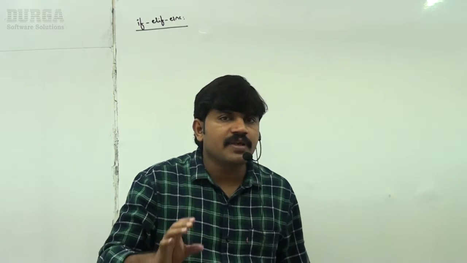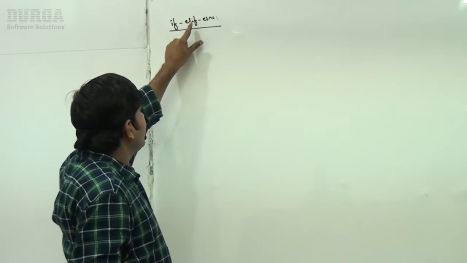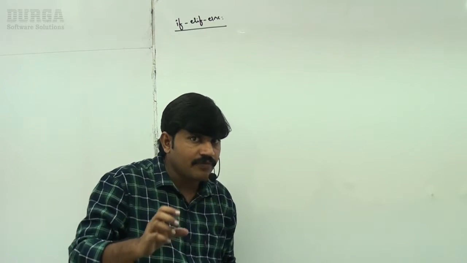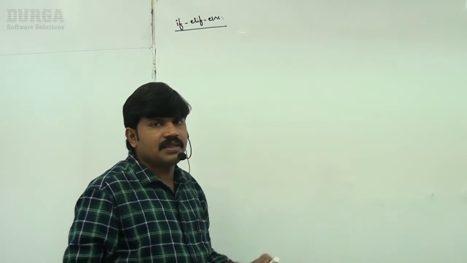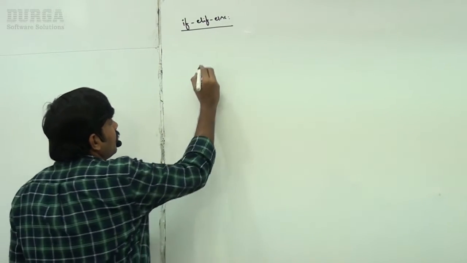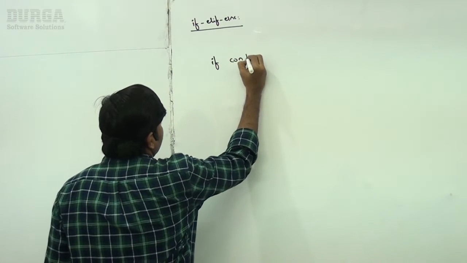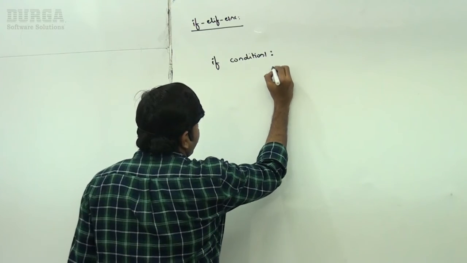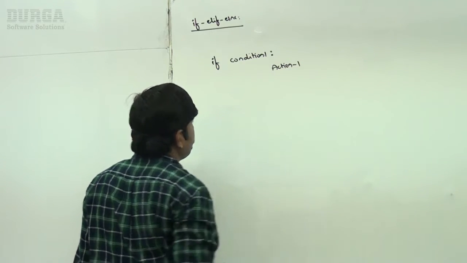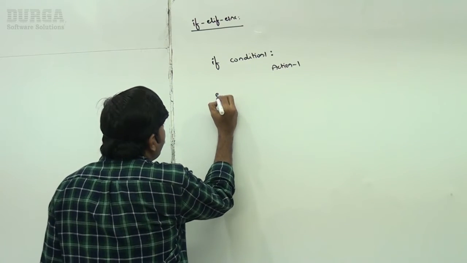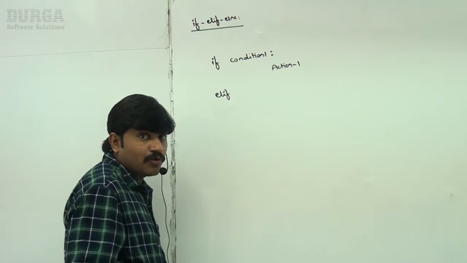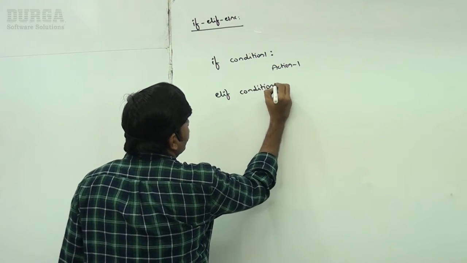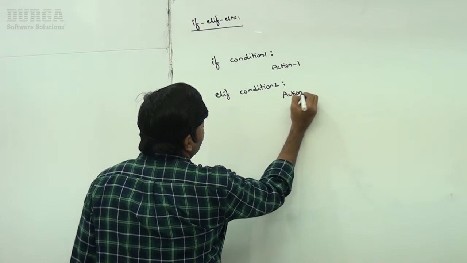Now the next if else flavor is if elif else. Elif means what? Else if. If elif else, how to use this syntax I will show, sir. Very simple. If condition 1, assume that condition 1 I am checking. If this condition is satisfied, can you please perform action 1? Sir, now elif means else if. Don't write else if. Elif condition 2. Can you please perform action 2, sir?